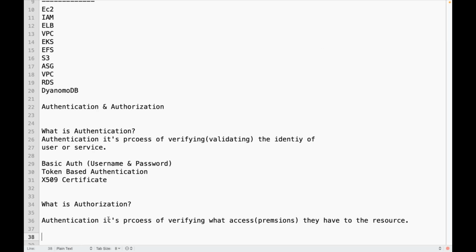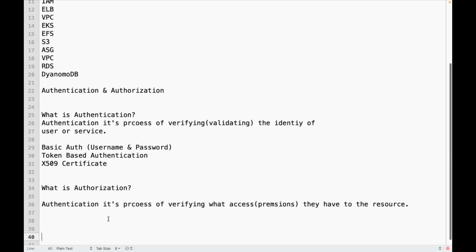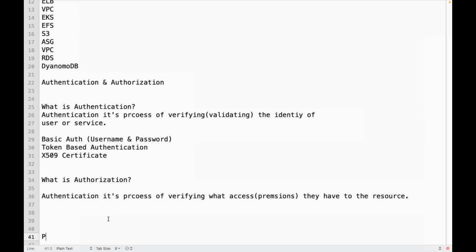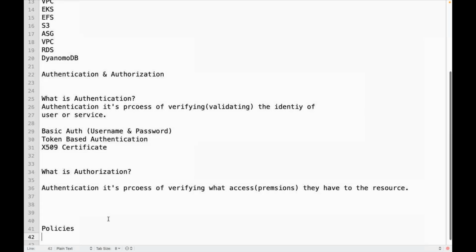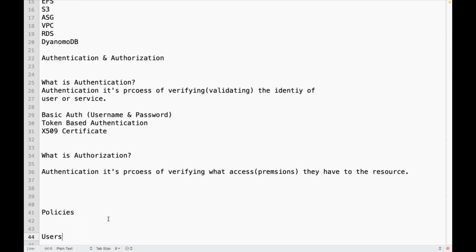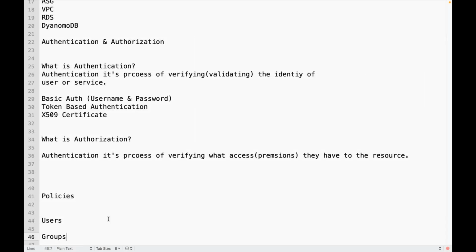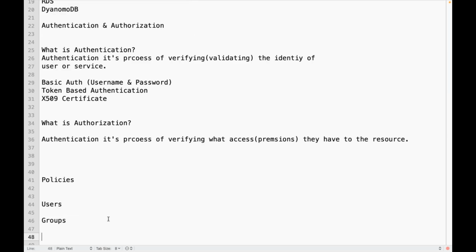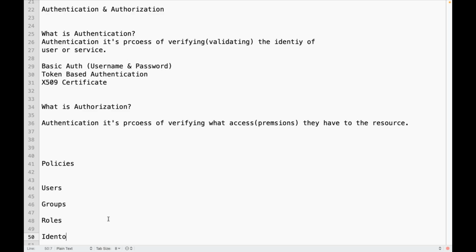Now in IAM we have some concepts: policies, users, groups, roles, and something called identity providers. In real time, it can be integrated.